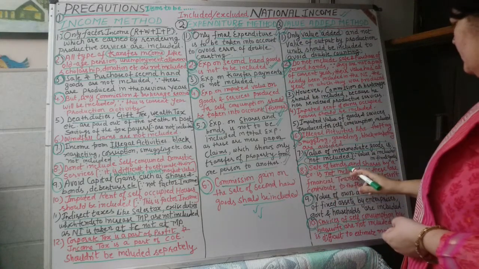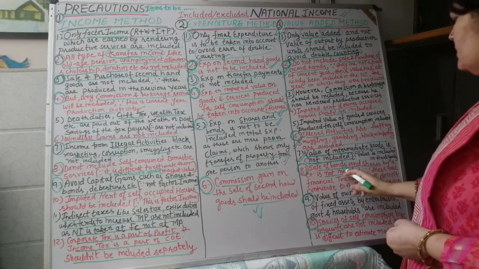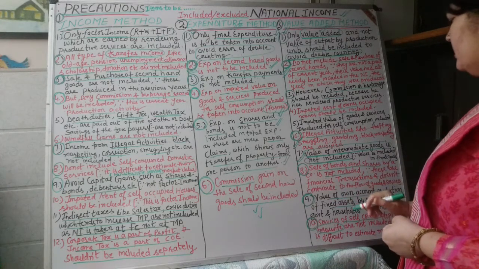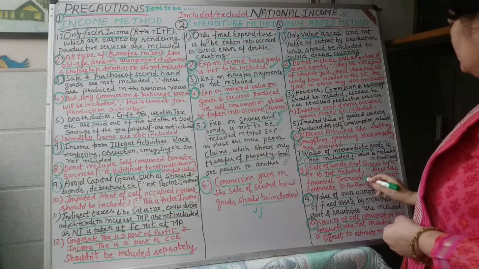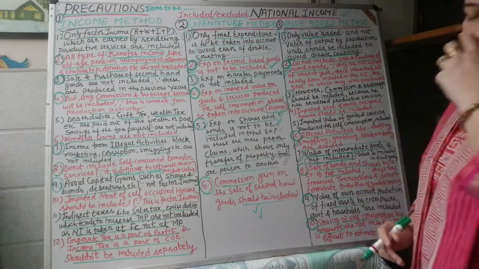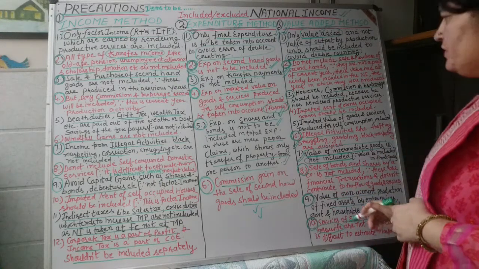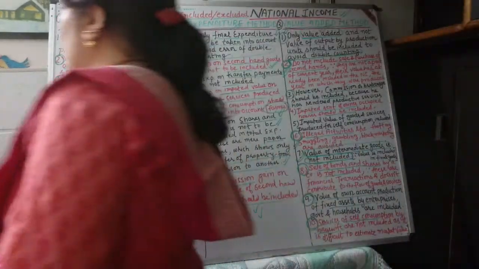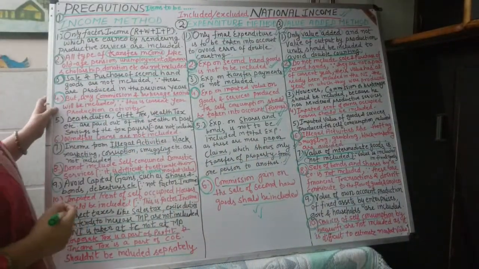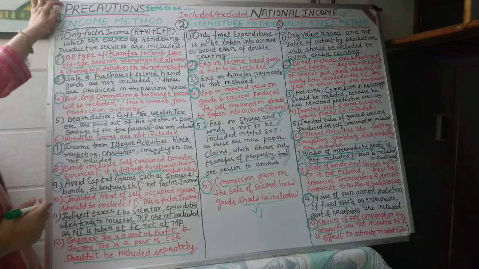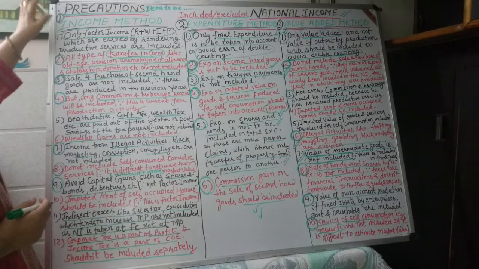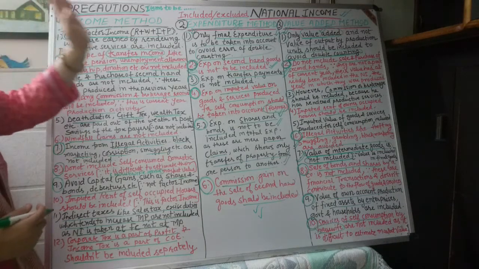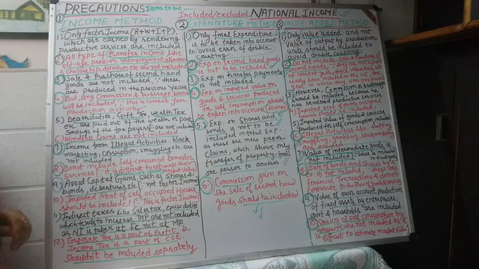Next, sale of bonds and shares will not be included because these are financial transactions and do not contribute to the flow of goods and services. So in this way we can answer our 4 or 6 marks question related to the precautions, either by income method or expenditure method or value added method.